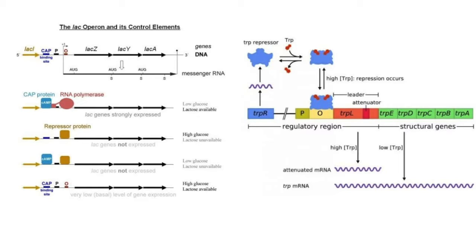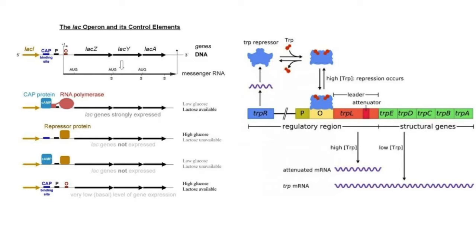And the trp operon is responsible for synthesis of the amino acid tryptophan when it's not available in the environment. The trp operon is made up of a promoter with an operator and five genes that encode enzymes for tryptophan synthesis. The trp operon is regulated by the regulatory gene trpR, a gene that is located at a distance from the trp operon.